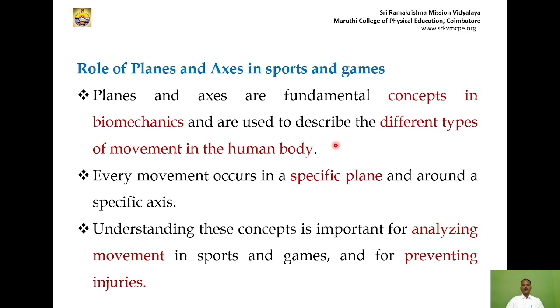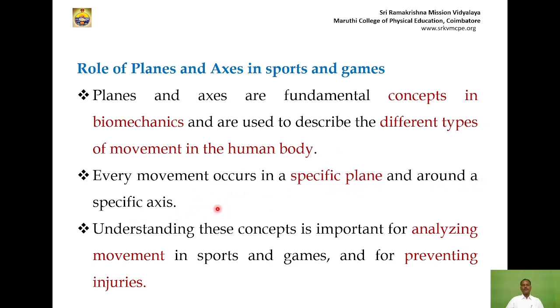For example, if a 100-meter sprinter wants to move forward, he must go in a sagittal plane. Sometimes in the beginning stage, sprinters go in the frontal plane and come to the sagittal plane, then the frontal plane, then the sagittal plane again. Automatically the movement will not be in a correct position, so errors and injuries will come. So if you want to analyze movement, we need knowledge of planes and axes. Every movement occurs in a specific plane and around a specific axis.